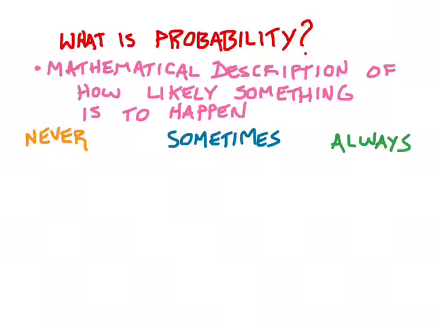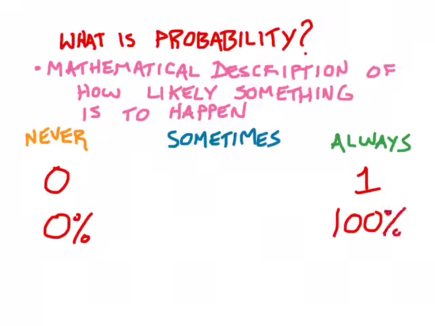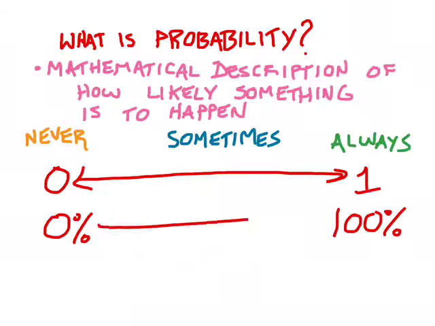Probability exists on a scale from 0 to 1 as a fraction or a decimal, or from 0% to 100% as a percentage. So if something is never going to happen, it has a probability of 0. If something is always going to happen, it has a probability of 1 or 100%. So you could say there is a 100% chance that when I roll a dice, I'm going to get a number, assuming it's a dice with numbers on it.